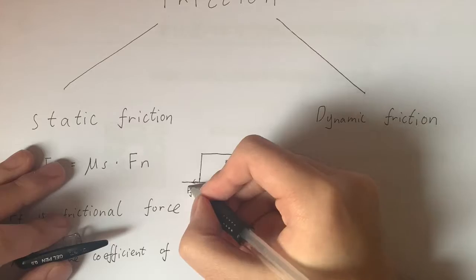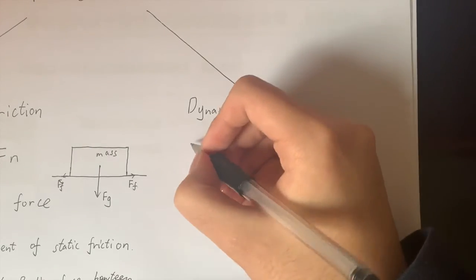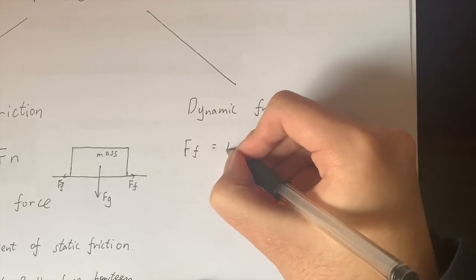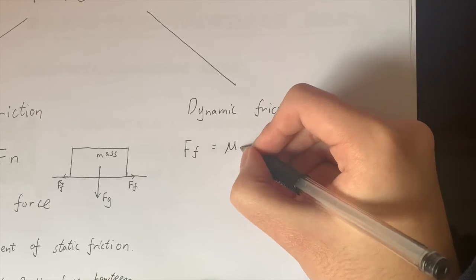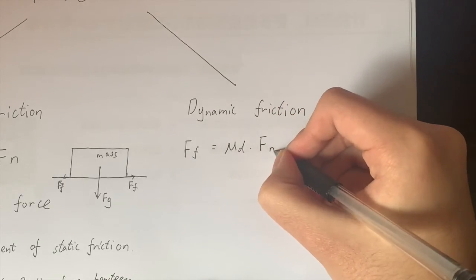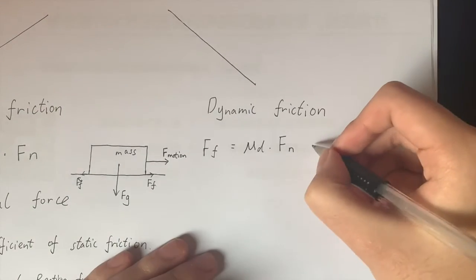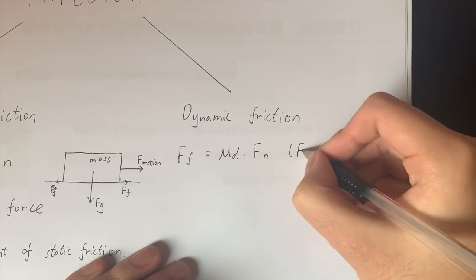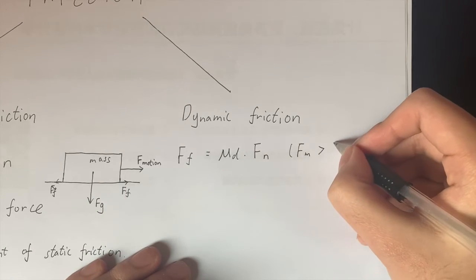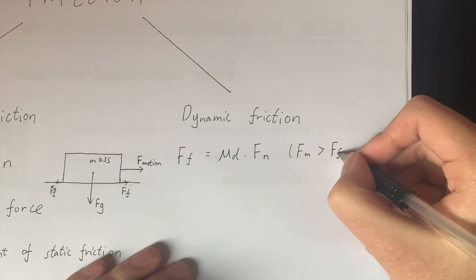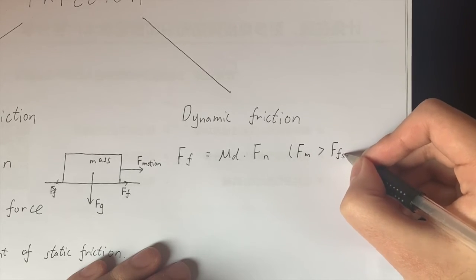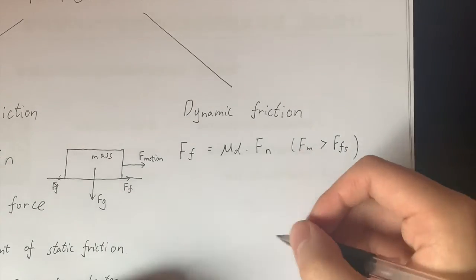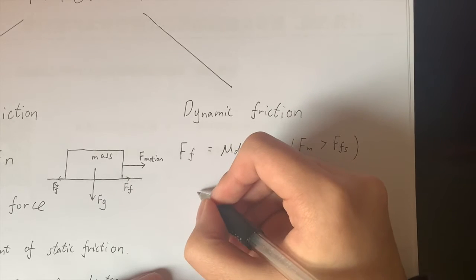Moreover, for dynamic friction, the magnitude of frictional force is given by Ff = mu_d times Fn. Dynamic friction happens after static friction, when the motion force is larger than the static frictional force. So the object is moving and enduring the dynamic frictional force.